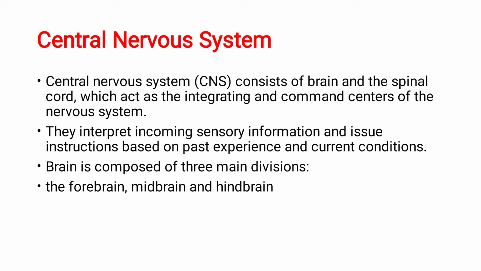Next, moving on to the central nervous system in detail. I told you the central nervous system is made up of brain and spinal cord. Here the sensory information, based on past experiences and current situations, everything will be interpreted by the brain and spinal cord. The brain is composed of three main divisions, the forebrain, midbrain and hindbrain. So under brain you have forebrain, midbrain and hindbrain.